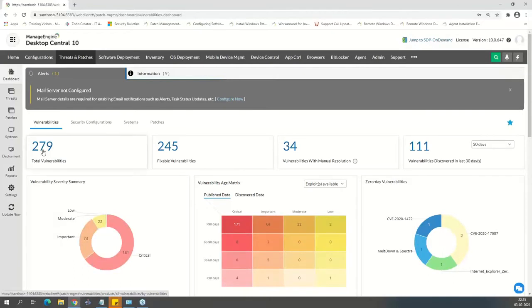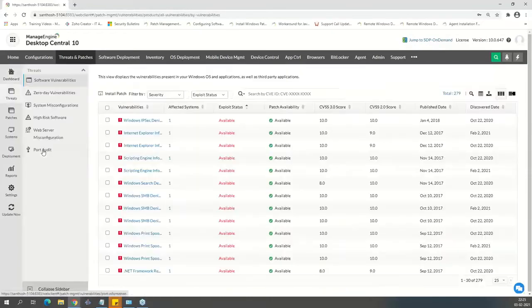Let's take, for example, I'm going to click on this total vulnerabilities, that's 279. So it gives me different lists of vulnerabilities that are identified at the system level. Now note that we have taken some of the critical and important categories, and we have identified the vulnerabilities for the endpoints.